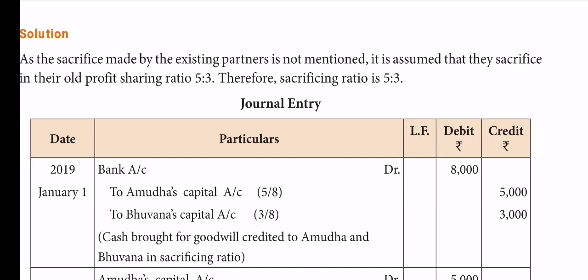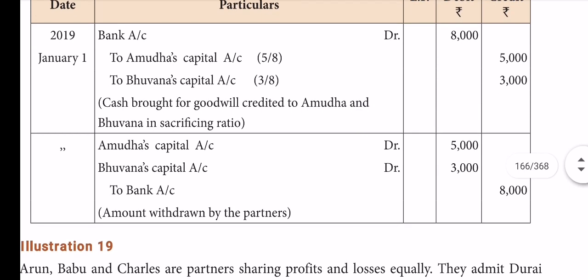Again, withdrawal is just the opposite journal. Old partners' capital account debit to bank: Amuda's capital account and Puna's capital account debit to bank, amount withdrawn by the old partners, the same 5,000 and 3,000. Good. So this is the basic first case, when the new partner brings cash. Then, what did we study as the second case?